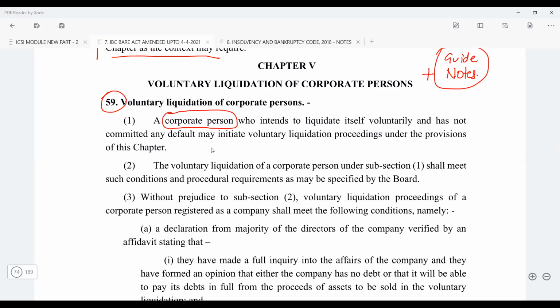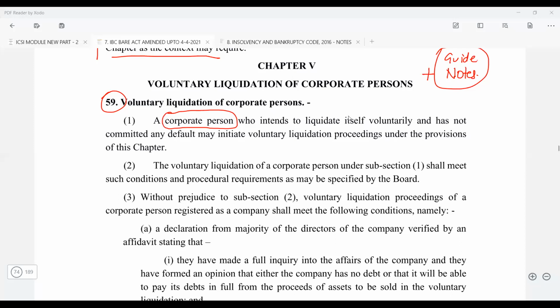You are telling me how this is going to happen, that is absolutely fine. My question is why there is no corporate debtor. Till now, wherever we have studied, we have used the word corporate debtor.